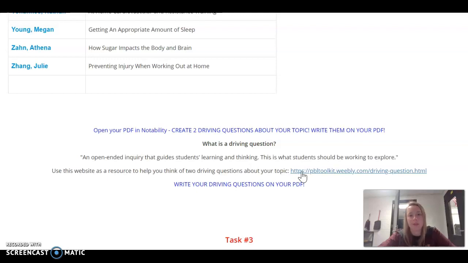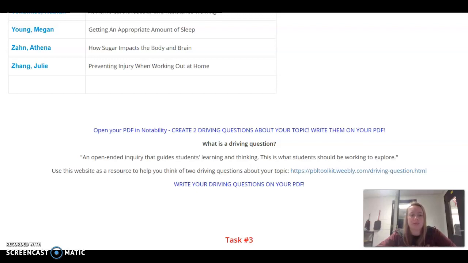So if, for example, my topic was how to be better in the weight room, my driving questions could be: which resources do I have available to be better in the weight room, or what area in the weight room am I looking to be better at? Am I working to be more consistent? Certain exercises? Do I want to be stronger? Do I want to get better at certain lifts? So your questions should be open-ended about your topic, and they are just going to help drive your research.